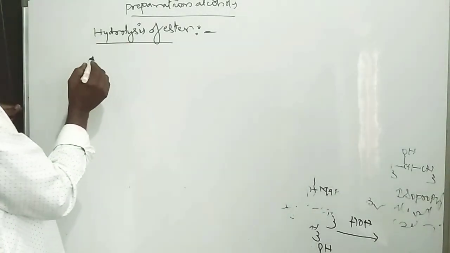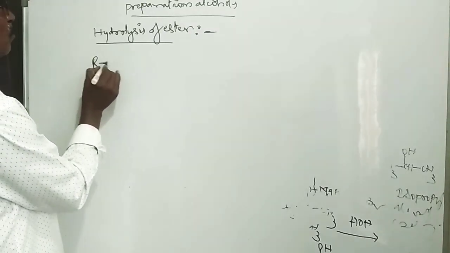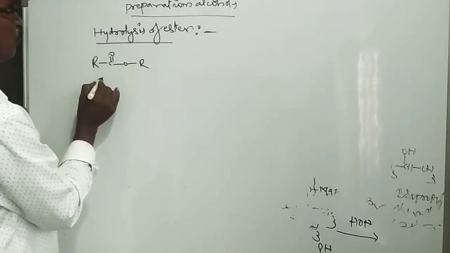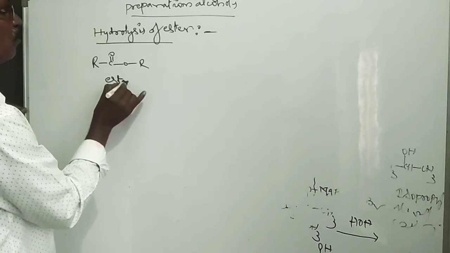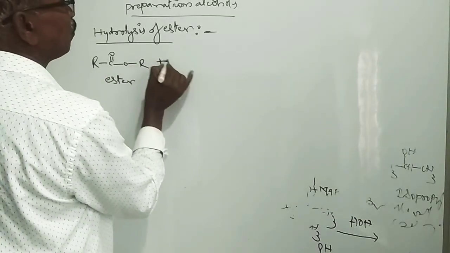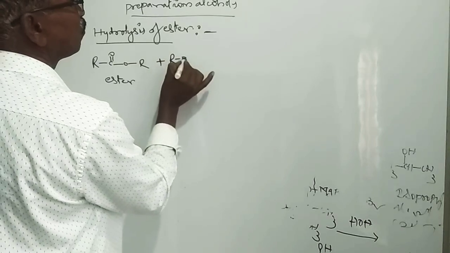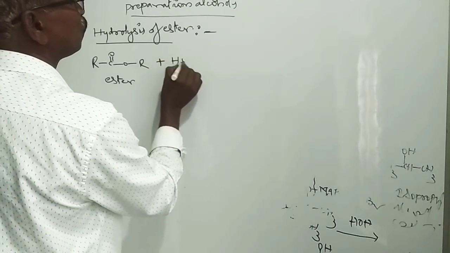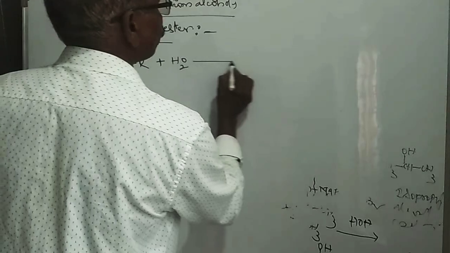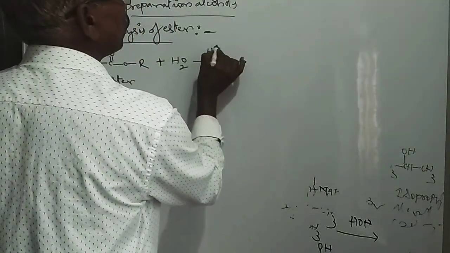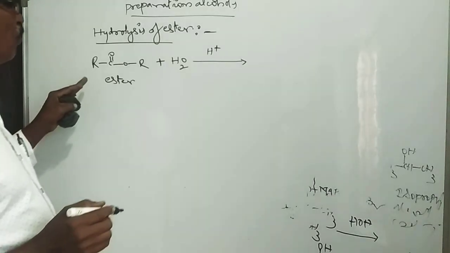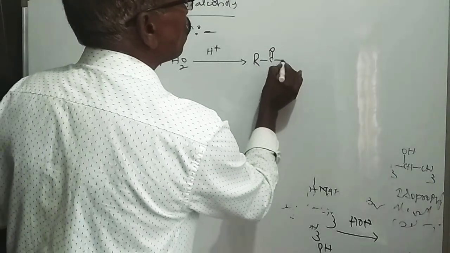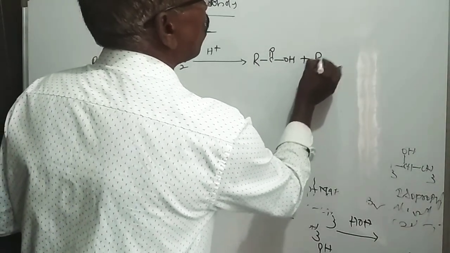If you take any ester, the general formula of an ester is RCOOR. The ester reacts with a water molecule, H2O, in the presence of acid, H+, to form a carboxylic acid, RC double bond O OH, plus ROH, an alcohol.